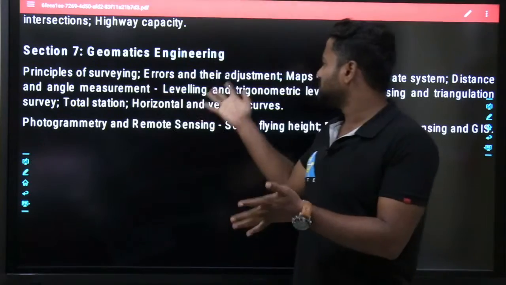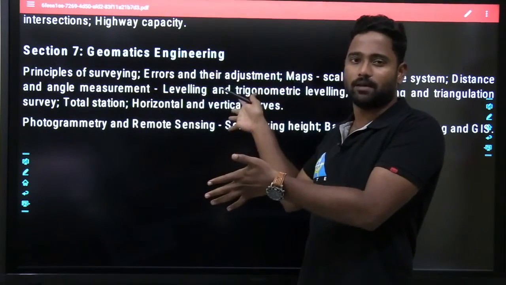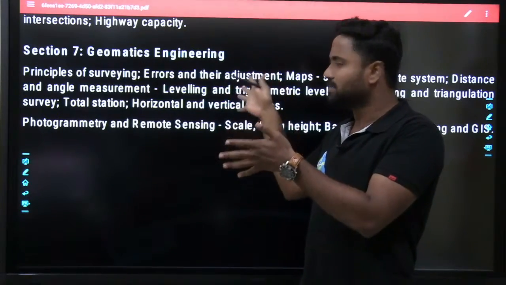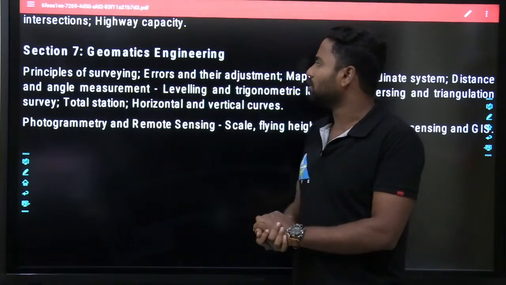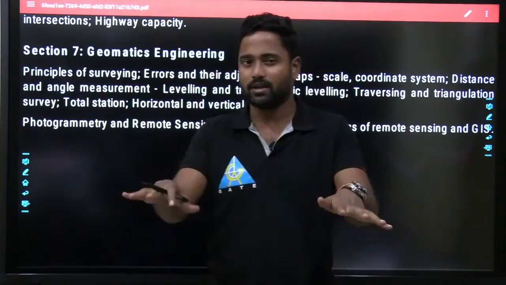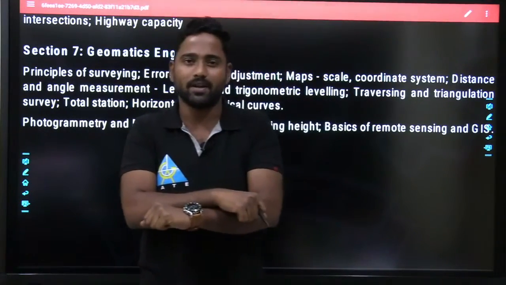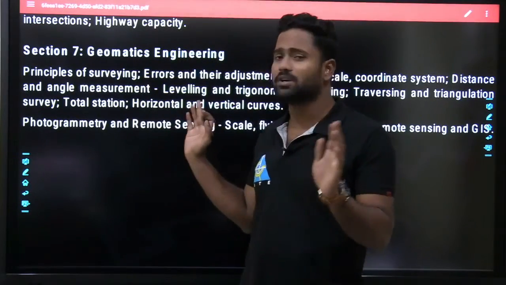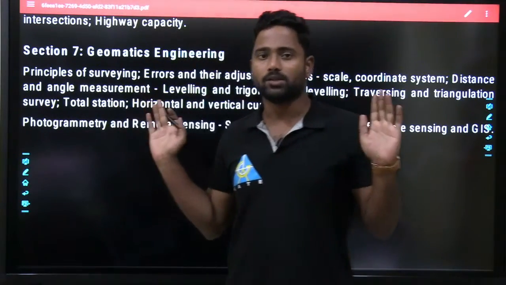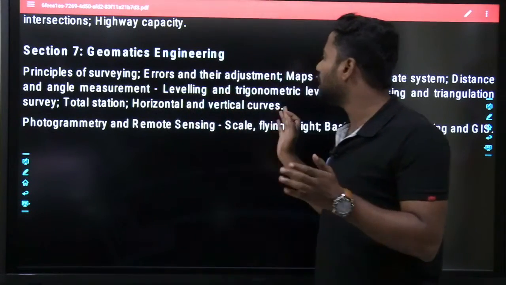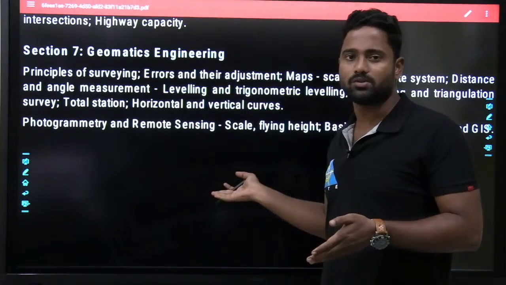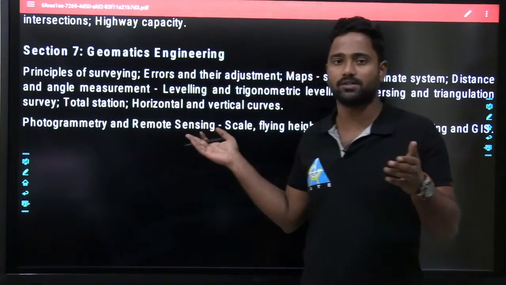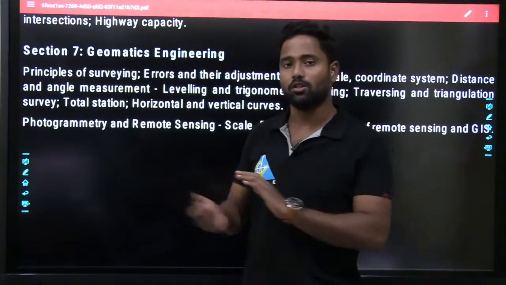I have just taken the GATE 2021 syllabus, and from this let's see what the topics are, and I'll give an introduction. The first class will always be an introduction class, so this is an introduction class, that's it. I'm not going to discuss any concepts today, just a brief idea about the different topics we are going to see here, and how important it is for GATE and for engineering services.